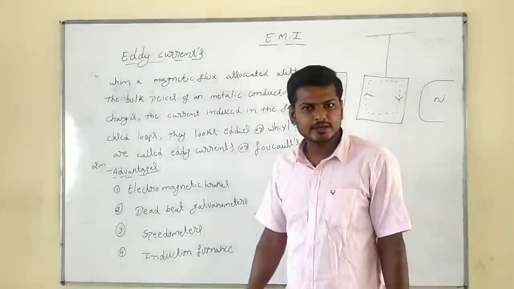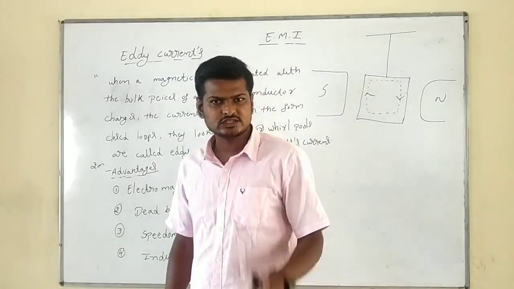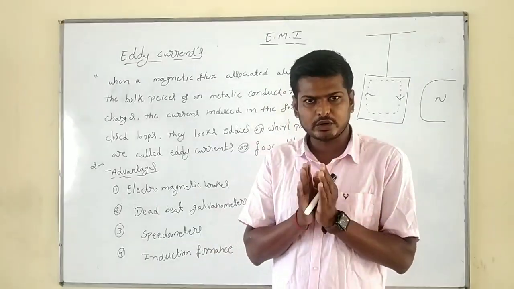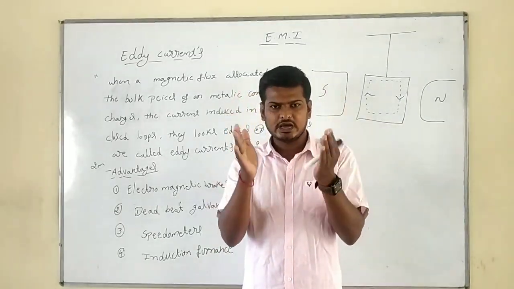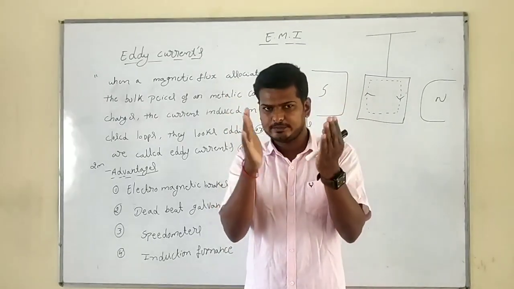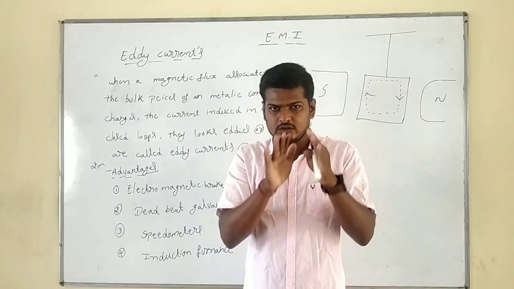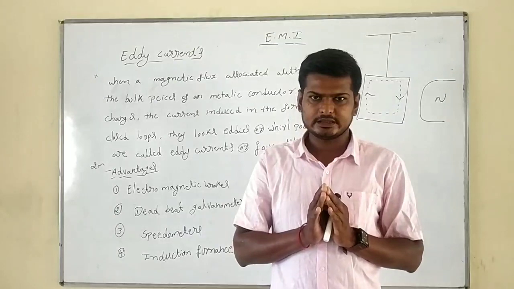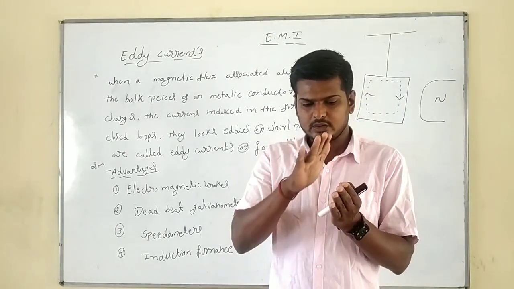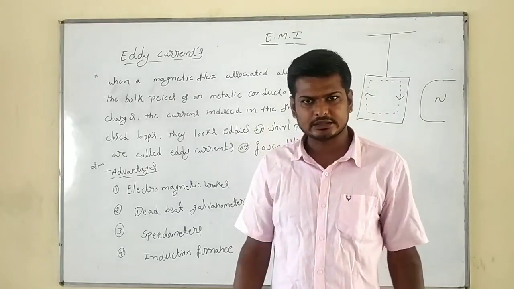Same way, deadbeat galvanometers. In moving charges and magnetism, we discussed the moving coil galvanometer. In the moving coil galvanometer, we take a coil. That coil is made up of a metallic conductor, coated with a non-metallic frame. The coil is made up of a non-magnetic conductor. What will happen when it is made to oscillate or rotate between two strong magnetic poles?